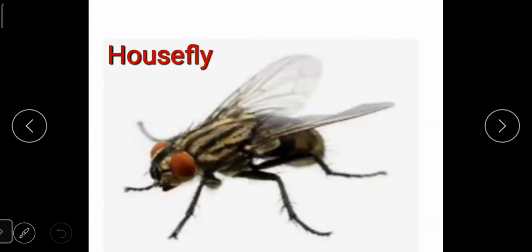This is a housefly. It is found where there is untidiness, where there is dirt. So whenever we can see this insect here and there, we find different ways of removing this insect from a place. The name of this insect is house fly.